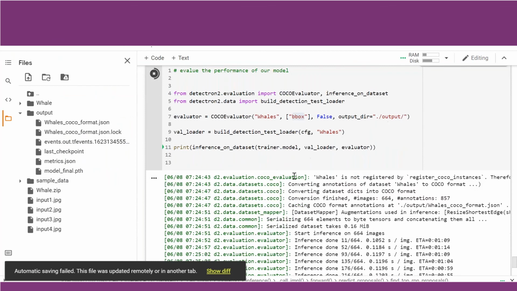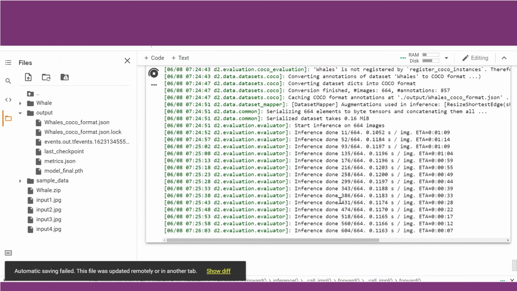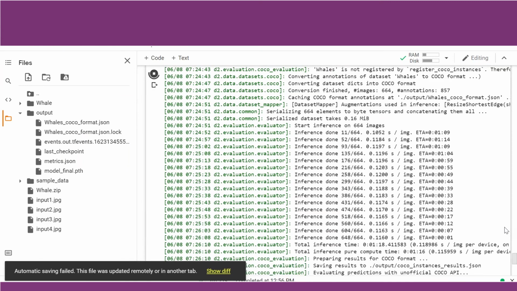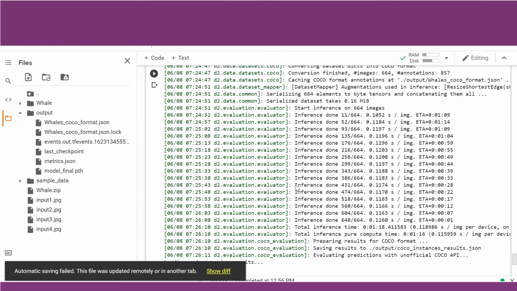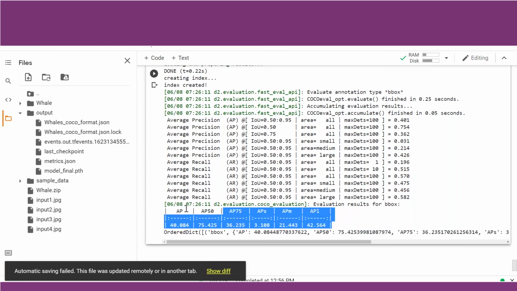So before training another model, we should always do the evaluation of the custom model which we have created. So at the end of this, it will give you the average precision for 50%, 75% of the dataset, etc. If you check it here, perfect. So it has given you average precision is 40, at 50% what it is, 75% what it is. So at different levels, it has given you the average precision.